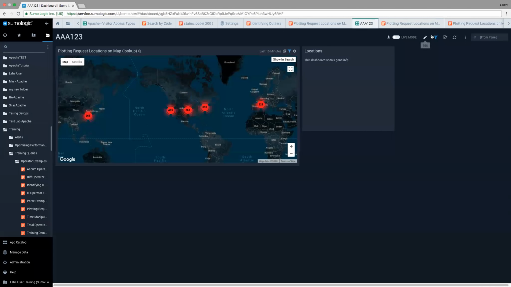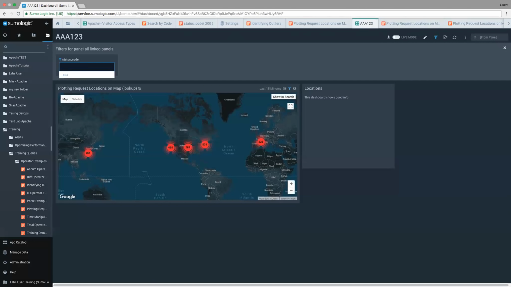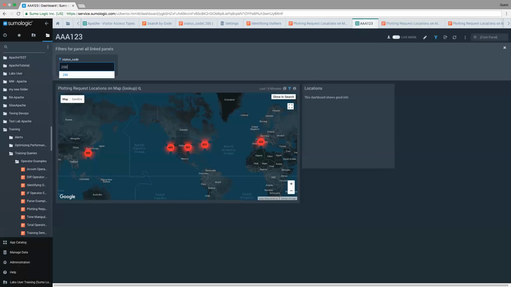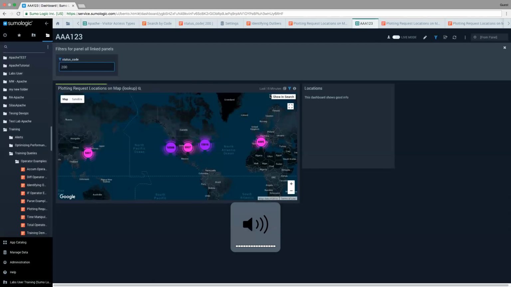So what I can do with this now is share this dashboard with somebody, and even if they don't know the query language, all they need to know is the status code. So they can just say, oh, well, I want to look at 200s now. Sorry, that was covering that. They can just simply type 200, and they can see the different types of status codes. Sorry, I shouldn't have the bracket there. That's why no data is displayed. And so this is a way that you can set up these dashboards for somebody. Even if they don't know the data or the query language, they can still use the dashboards and garner relevant information from them. So that's going to be useful.